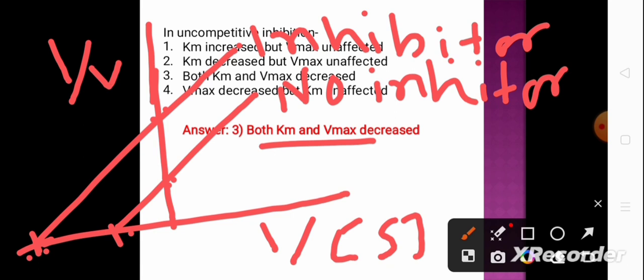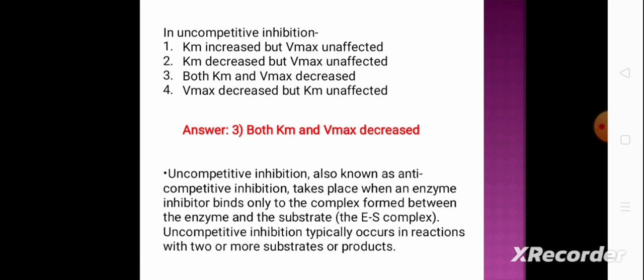Whereas in non-competitive inhibition, only the Vmax decreased. Whereas in competitive inhibition, only the Km increased, and the Vmax is unaffected. Now, uncompetitive inhibition, also known as anti-competitive inhibition, takes place when an enzyme inhibitor binds only the complex formed between the enzyme and the substrate, that is the ES complex, enzyme substrate complex. Uncompetitive inhibition typically occurs in reactions with two or more substrates or products.